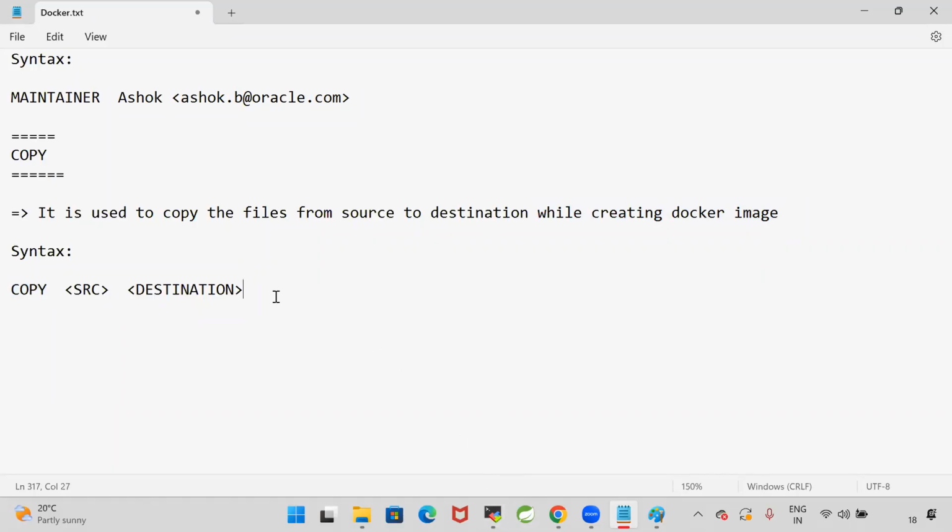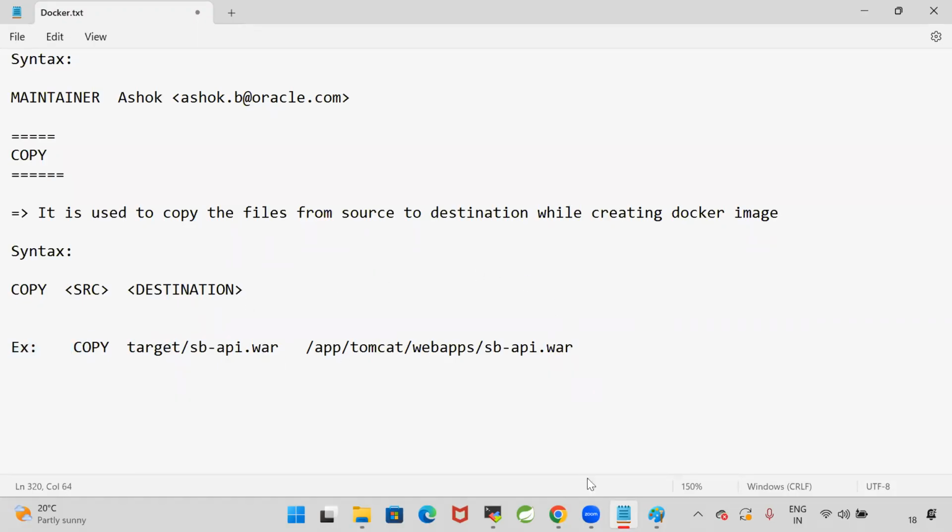For example, I have my project jar file in the target folder. Copy target Spring Boot API.jar. I want to copy this file into the Tomcat server, into the Tomcat webapps folder, SB API.jar, or it could be a war file. I want to copy the war file to the Tomcat server for execution.